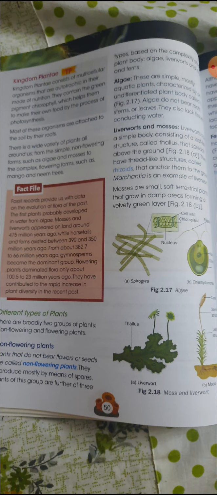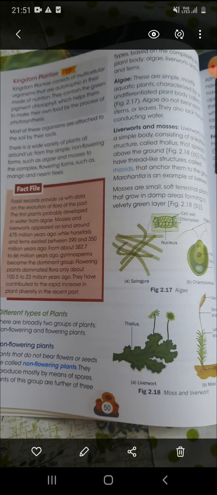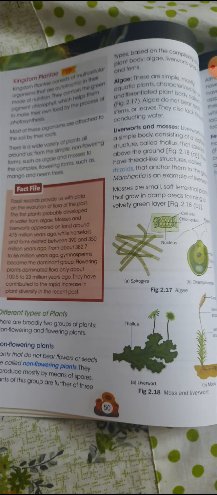So first is the algae. They are very simple, mostly aquatic plants. Although they do not really look like plants, their body is not well differentiated into root, shoot and leaves. They have an undifferentiated plant body which is known as the thallus. If you see figure number 2.17, this figure is showing the algae. Algae do not bear any roots, stem or leaves.